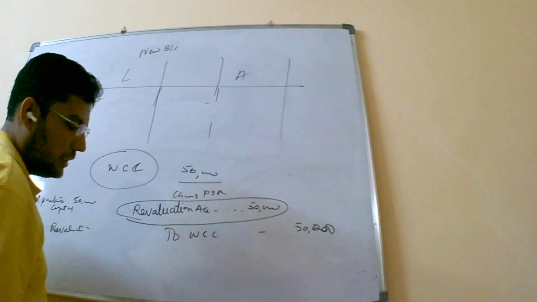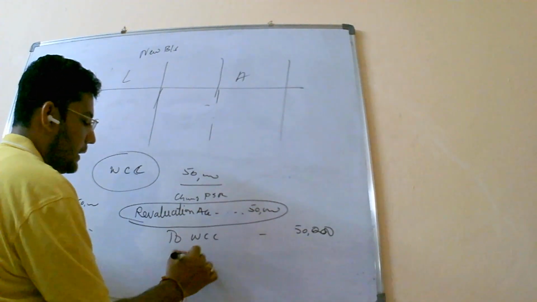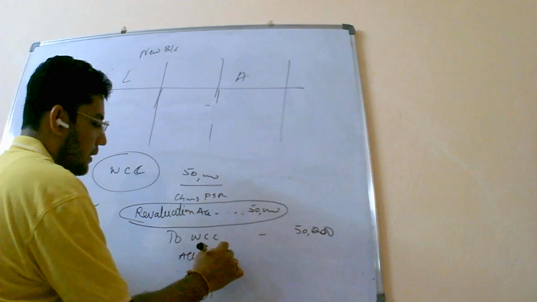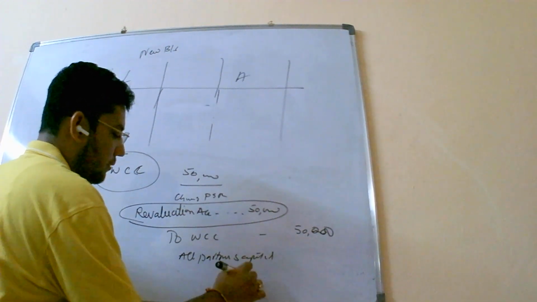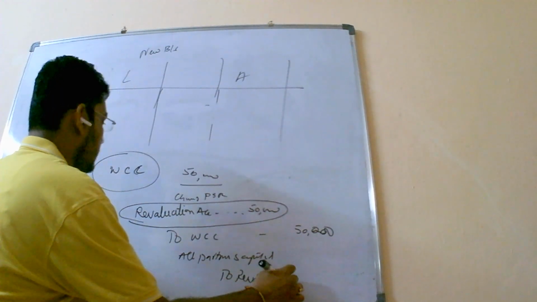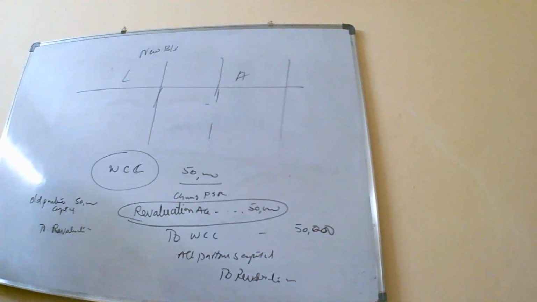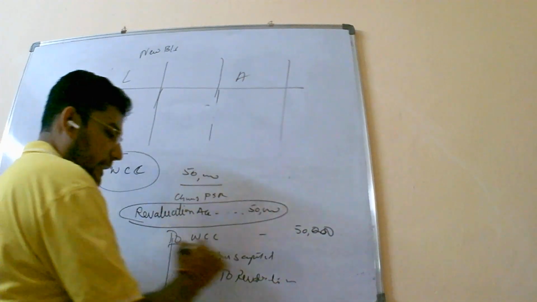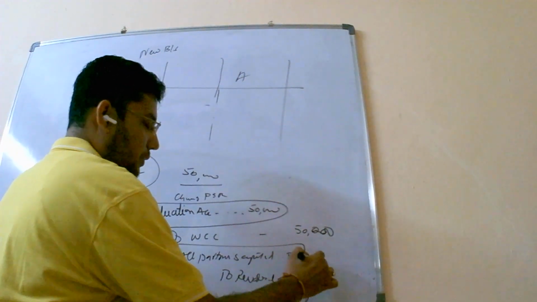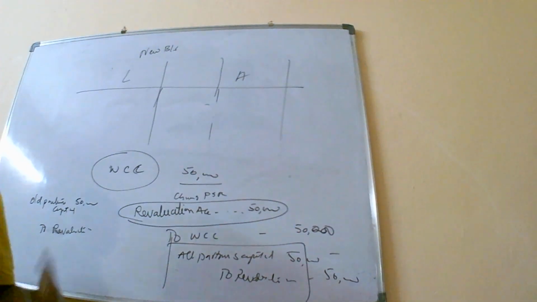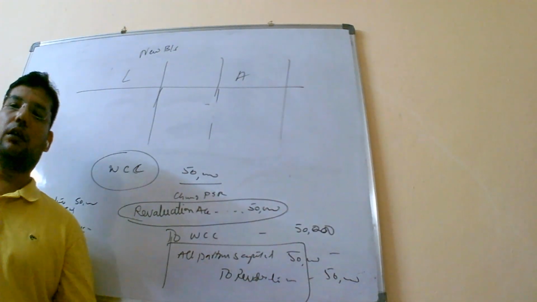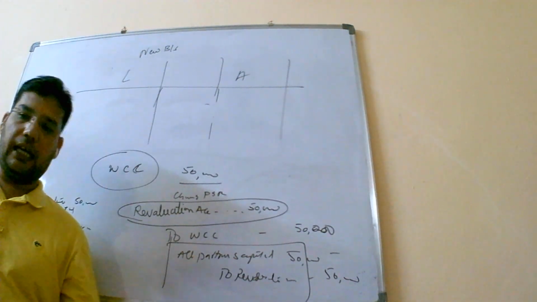In case of change in PSR, it will be all partners' capital account to revaluation account. Then in case of retirement or death, the same entry of 50,000 is to be passed. This is when you are asked to pass the entries for the given treatments.